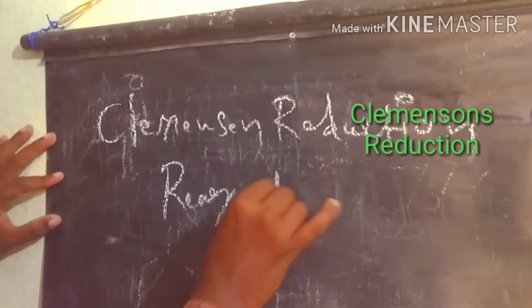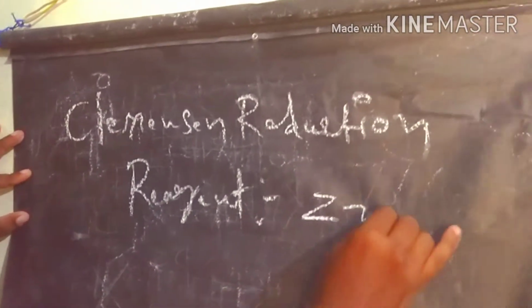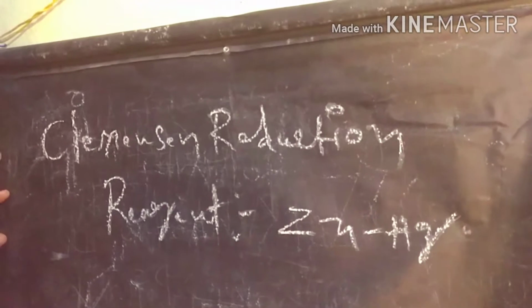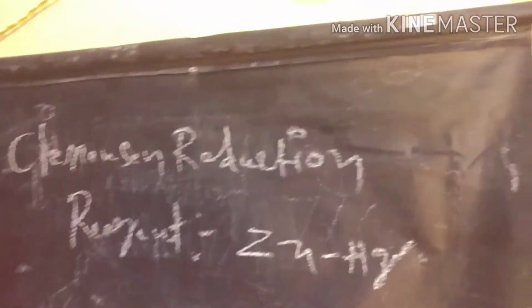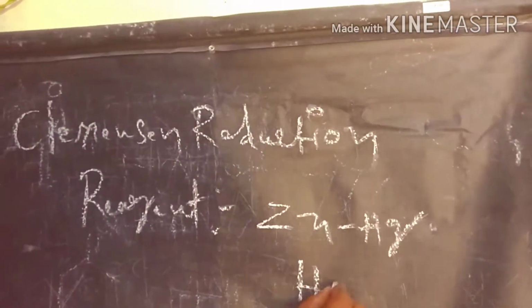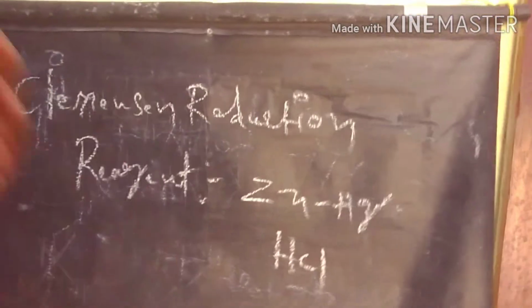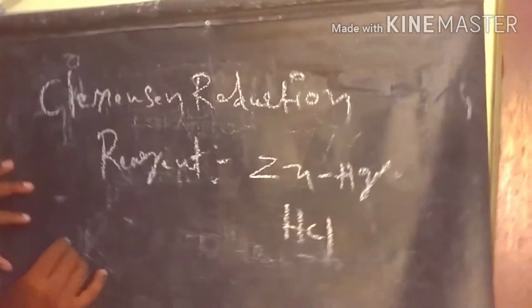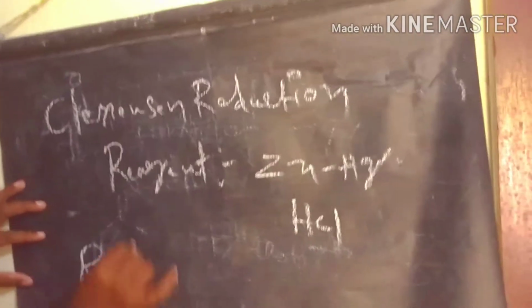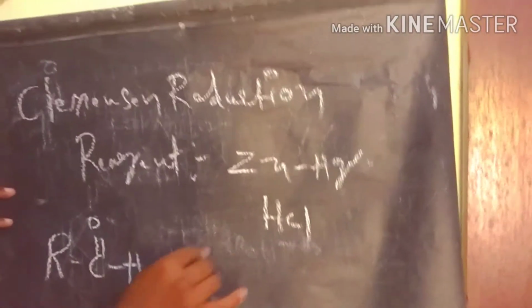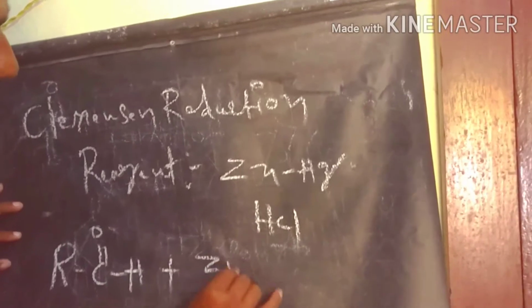The Clemmensen reagent is zinc amalgam, that means zinc and mercury, in the presence of acidic medium like HCl. First of all, we take a simple example, an aldehyde, and react it with the Clemmensen reagent.